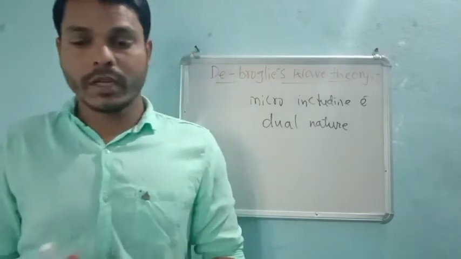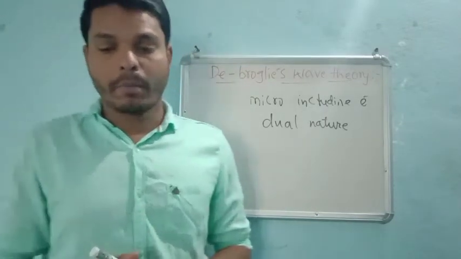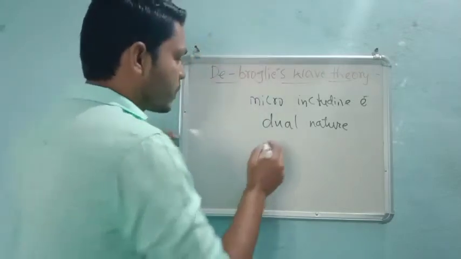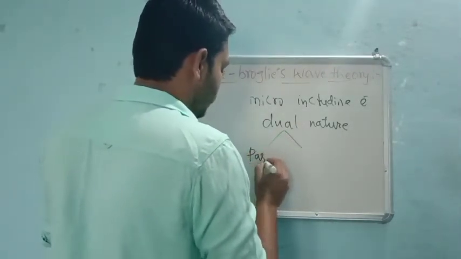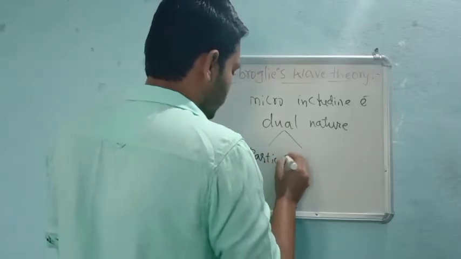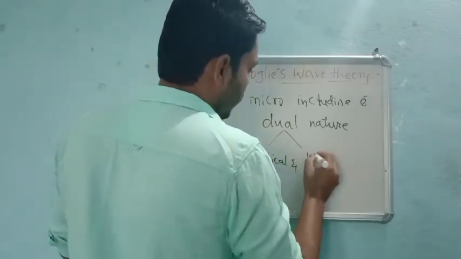Dual means two: particle nature and wave nature.